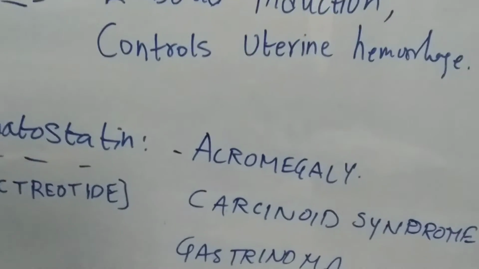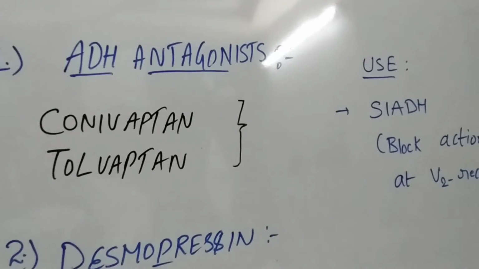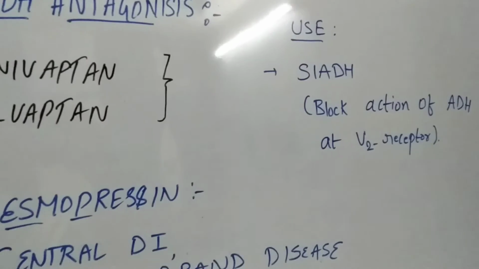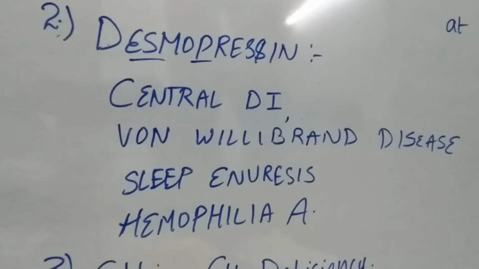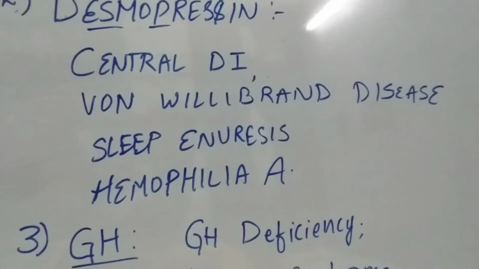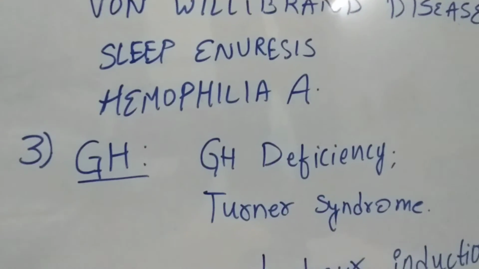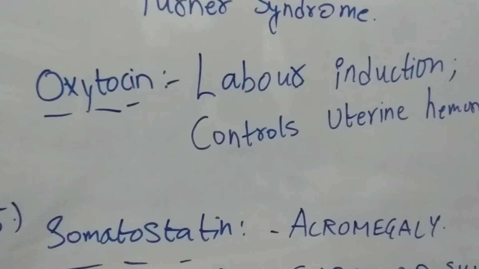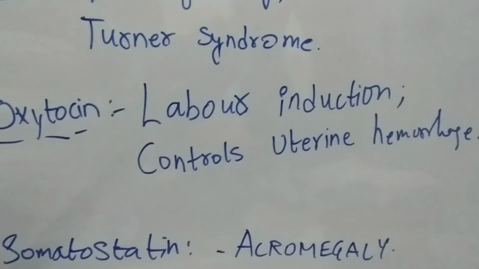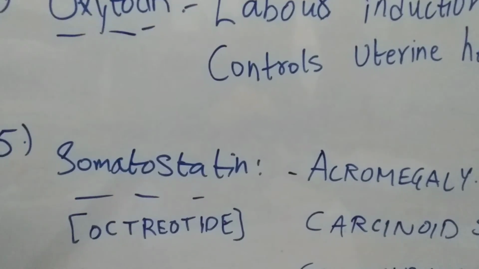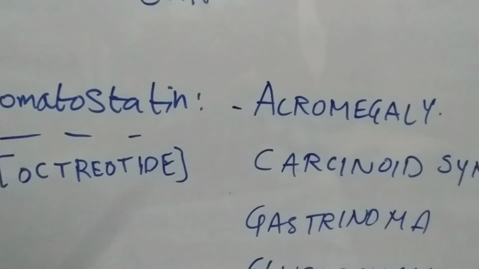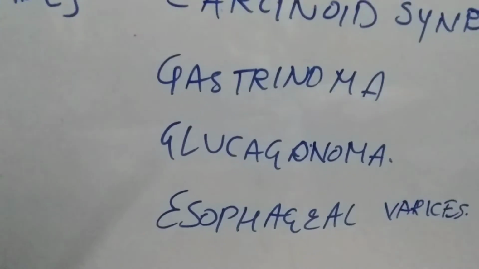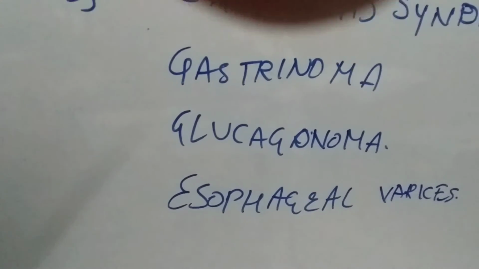So I repeat, ADH antagonists: conivaptan and tolvaptan, clinical use is SIADH. It blocks the action of ADH at the V2 receptor. Desmopressin: central diabetes insipidus, von Willebrand disease, sleep enuresis, hemophilia A. Growth hormone: GH deficiency, Turner syndrome. Oxytocin: labor induction, and it controls uterine hemorrhage. Somatostatin: octreotide is the drug, and the clinical uses are acromegaly, carcinoid syndrome, gastrinoma, glucagonoma and esophageal varices.